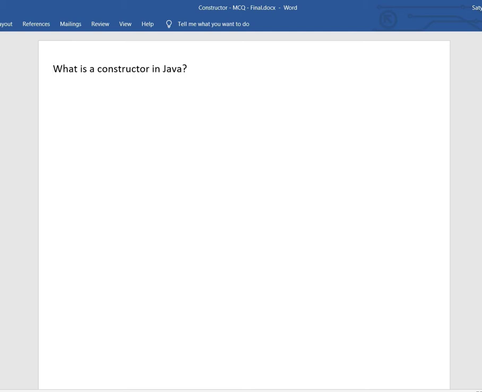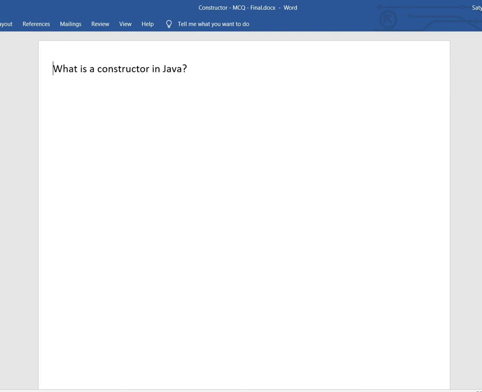Constructor resembles something that is constructing something. A constructor is basically used in the creation of an object. An object is nothing but an instance. So a constructor is used in the process of creating an instance, and it is used for initializing the instance variables.